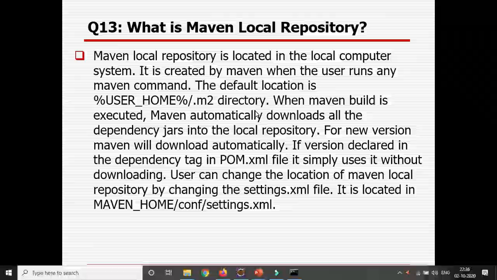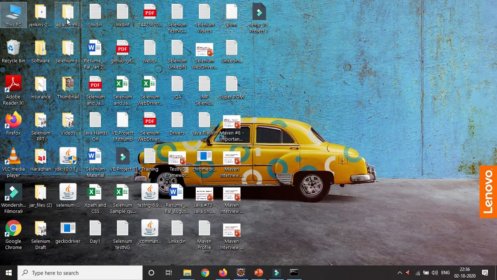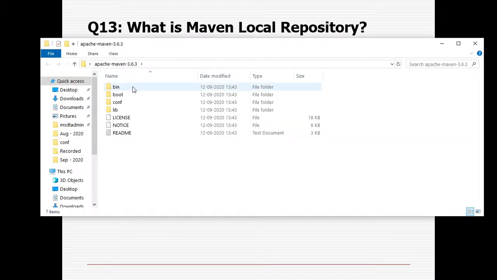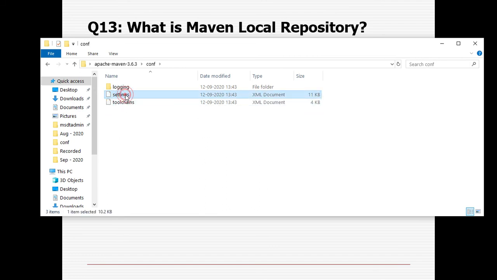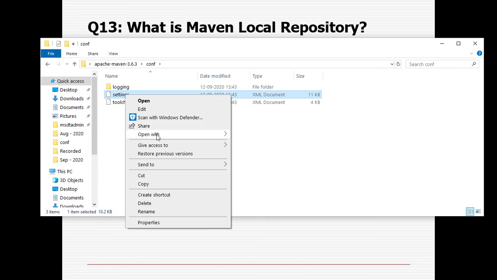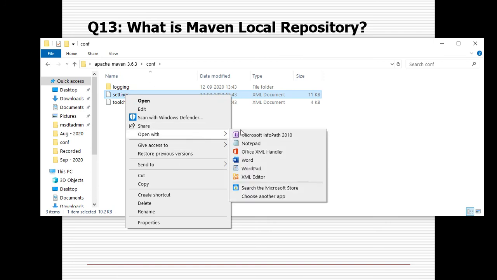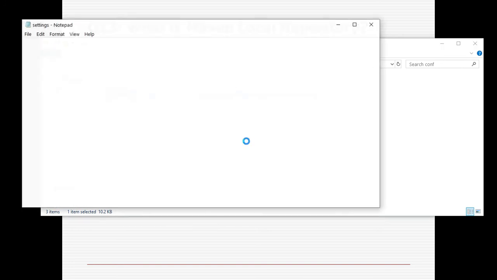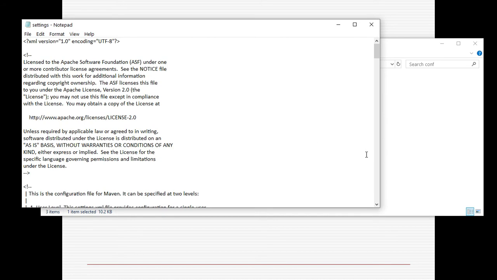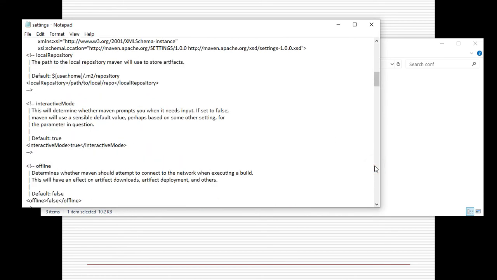Everything will be there. And how can you get the configuration? You need to go to the Apache Maven folder. There is a folder called conf, and there is a file called settings. You need to right click and then open with Notepad. Then if you change the settings here, the path will be changed. You can change the repository path from here. The default is the user.home repository, and you need to change it.